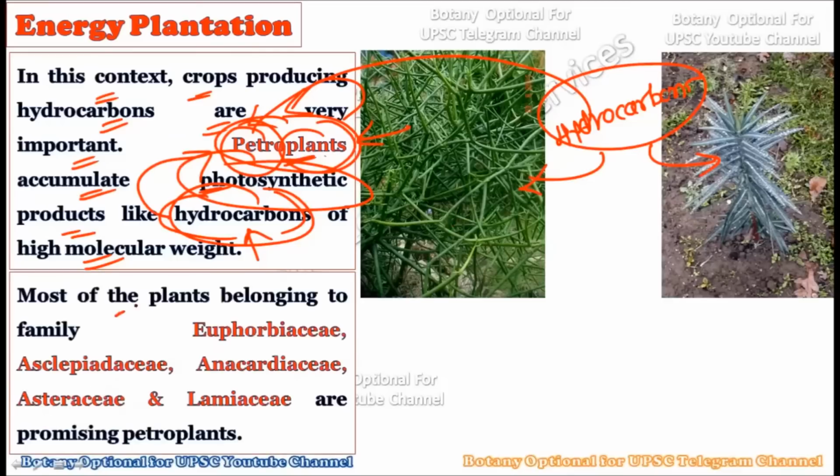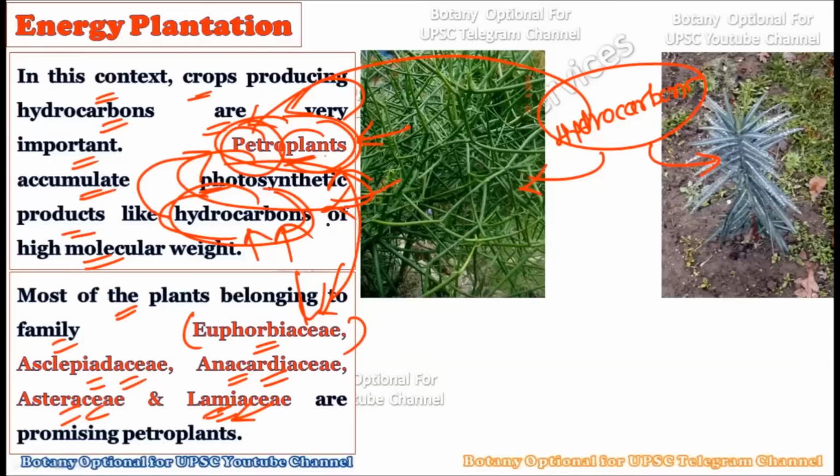Now consider, see, most of the plants belonging to the Euphorbiaceae, then the Asclepiadaceae, then the Anacardiaceae, Asteraceae, and the Lamiaceae are the promising petro plants. Okay, you should know which family these plants belong to, that they are able to produce a high amount of fuel within a very short occupied area, and produce very high molecular weight hydrocarbons. So the majority of members of the Euphorbiaceae, Asclepiadaceae, Anacardiaceae, Asteraceae, and Lamiaceae are petro plants. Okay, the names of the families are important here because in the UPSC mains you have to put forward examples in order to justify your points.